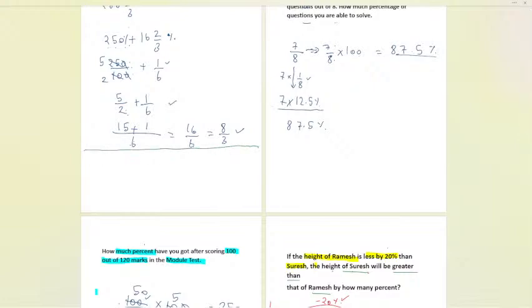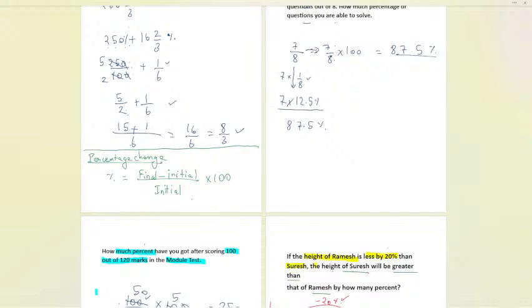We have the percentage change. Some initial value is given to us, some final value is given to us. So we can write final minus initial, and to which we are comparing with, if we are comparing to the initial part, I will always write initial in the denominator. Then multiplied by 100. This is exactly the formula for how we calculate the percentage change.